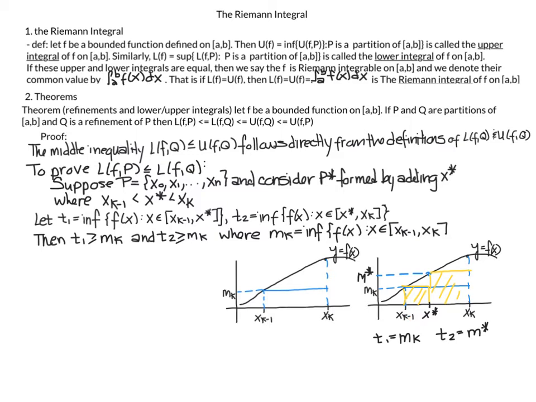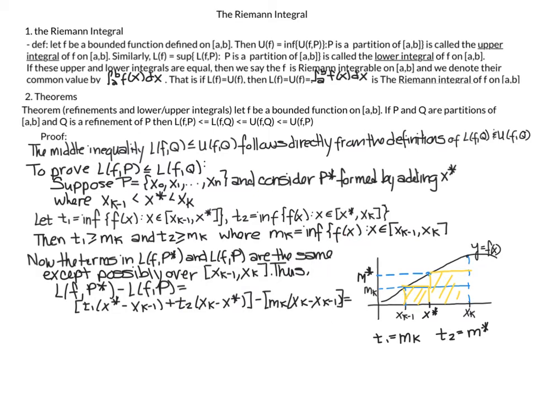In my drawing, T1 is equal to m_k and T2 is greater than m_k. But this is always going to be the case because m_k was the absolute infimum for the entire interval. So now the lower sum of P star and the lower sum with respect to P are the same except possibly over this interval here, because I added this extra point.